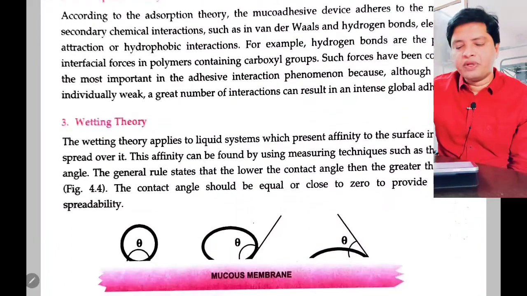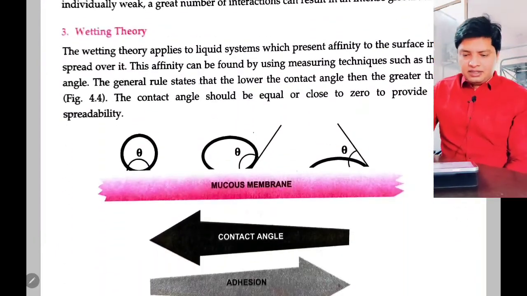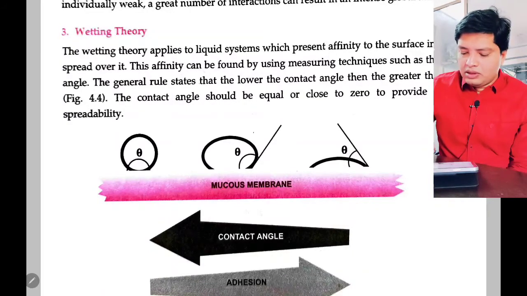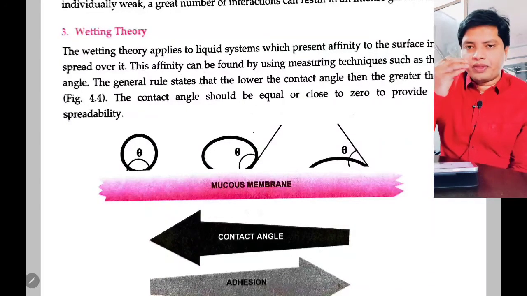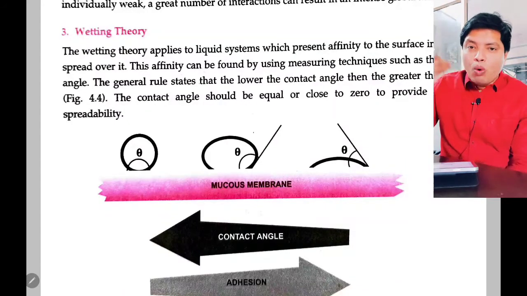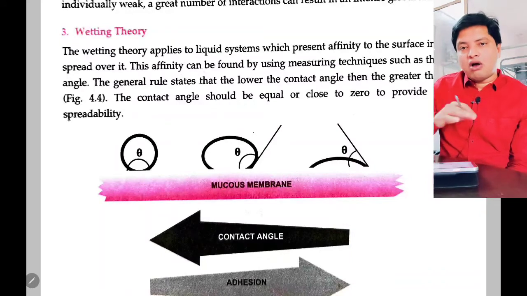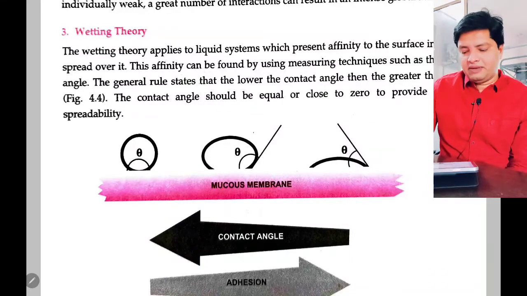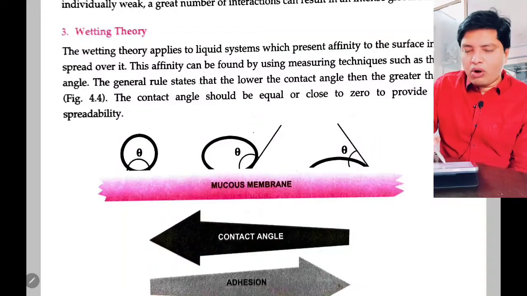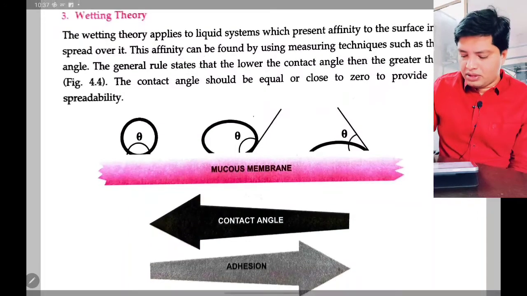Next we have wetting theory. What this wetting theory says is, if you are keeping any liquid on a surface, and that liquid has more interaction with the surface, the contact angle will decrease. You can check here, the first diagram shows there is more contact angle. I will try to draw this here.